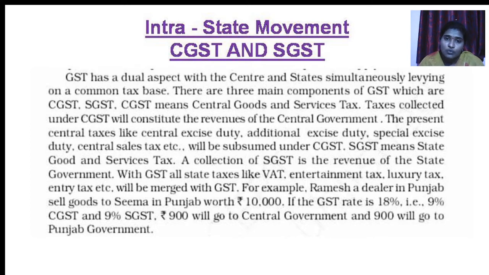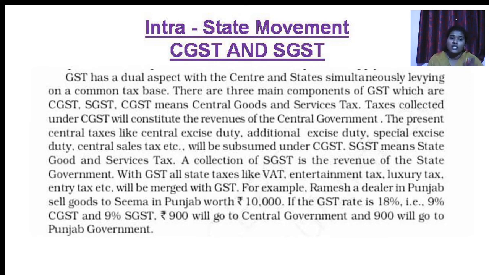For intrastate movement, we are going to take one example. That is, Ramesh, a dealer in Punjab, sells goods to Seema in Punjab worth rupees 10,000. This is one example for intrastate movement. Intrastate movement is nothing but the transactions which are to be made within the state. So Ramesh and Seema live in Punjab only. The transaction is made in one state, which we can call as intrastate movement.